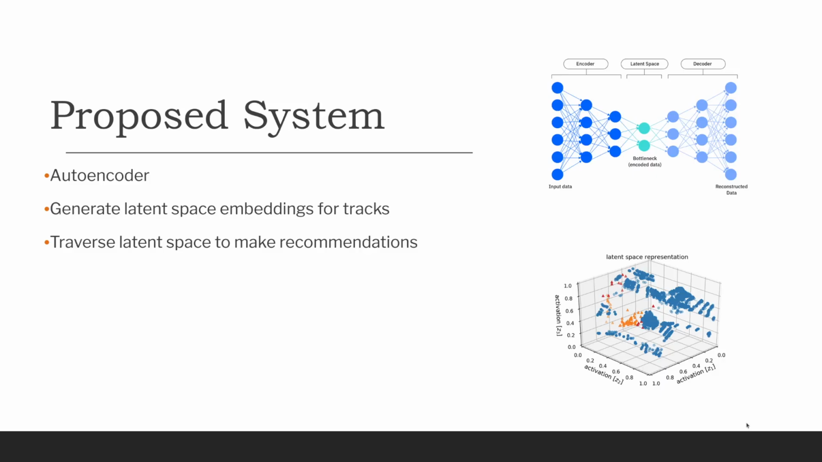Then we generate the latent space embeddings for the songs, and then traverse the latent space, or traverse the set of all these different compressed vectors for the songs. And then we use that to make recommendations. We do that by finding the path of the shortest length that goes through all of the different embeddings we have gotten.